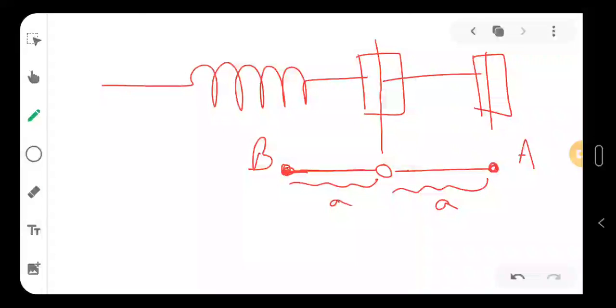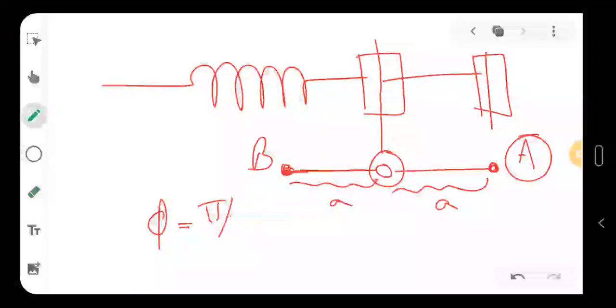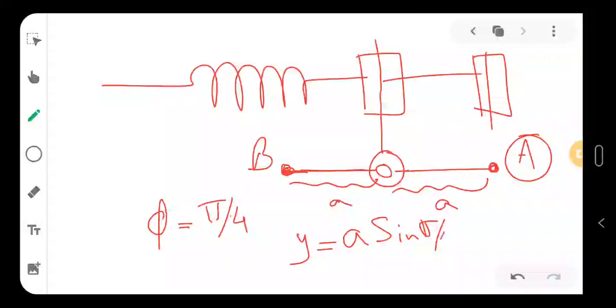So this is also A. Fine. Let's say I want to find out, when phi is some value, any value, where it would be. I know that from A, when it comes to O, it covers only pi by 2. But let's say I want to know where it would be when the value is pi by 4. Then this equation will play the role. Then y will be equal to A, that is the amplitude, into sine pi by 4.